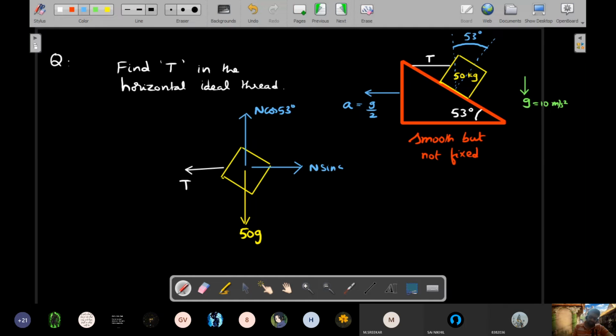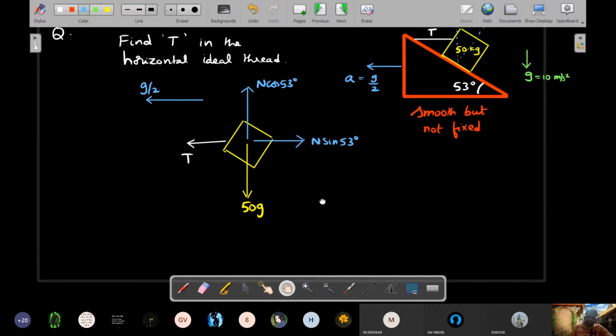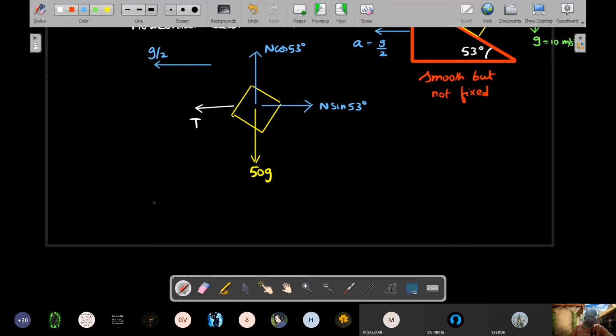Okay, right? I already told you on the first day, no free body diagram is complete without acceleration. So don't make the mistake. Otherwise you will unnecessarily balance the forces. So you should complete it with acceleration of g/2 acting towards left. I think now it's pretty clear. Leftward minus rightward force, which is T minus N sin 53.